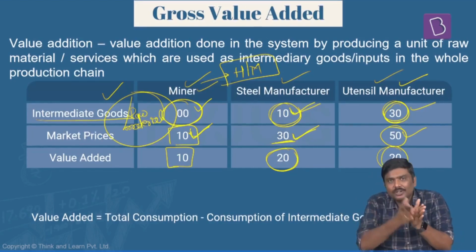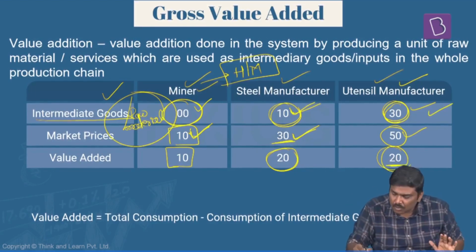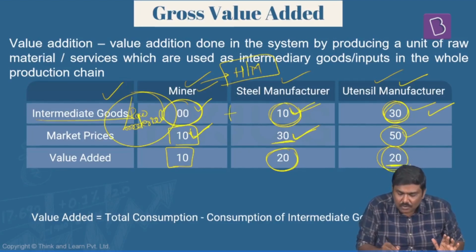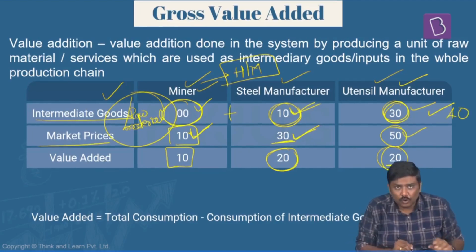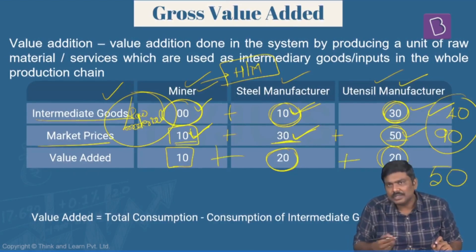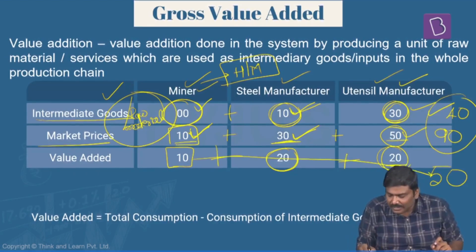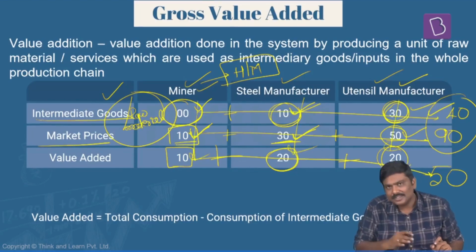But understand this, rather than doing it at every step, I can do it in another way. Get the sum total of intermediary goods, 0 rupees, 10 rupees and 30, that will be 40 rupees. Get the sum total of market prices of goods sold in the market, 10 plus 30 plus 50, that will be 90 rupees. The difference between these is the value addition, 50 rupees, which is nothing but 10 plus 20 plus 20. So either you calculate it like this, or you calculate it individually and get the sum total.